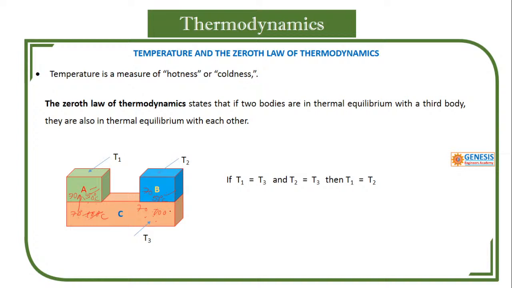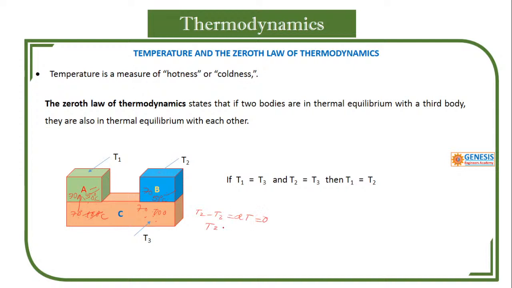They have the same temperature. One more thing, the temperature difference between B and C is 0. You understand my point? T2 minus T3, the temperature difference, is 0.